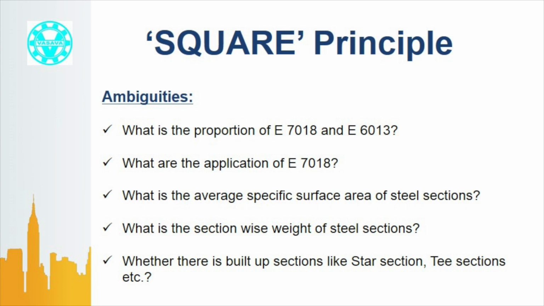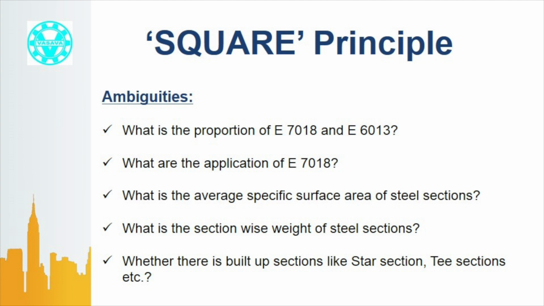Lighter steel sections will have more painting area. It will consume more paint. Heavier steel sections will have less painting area. For example, angle ISA 90:90:6 and ISA 90:90:10. Take 1 metric ton of both sections. ISA 90:90:6 will have approximately 170 meter length, whereas ISA 90:90:10 will have approximately 130 meter length. Painting area for ISA 90:90:10 is approximately 24% less than ISA 90:90:6, because 1 meter length of both the sections have the same painting area, but the weight is different.